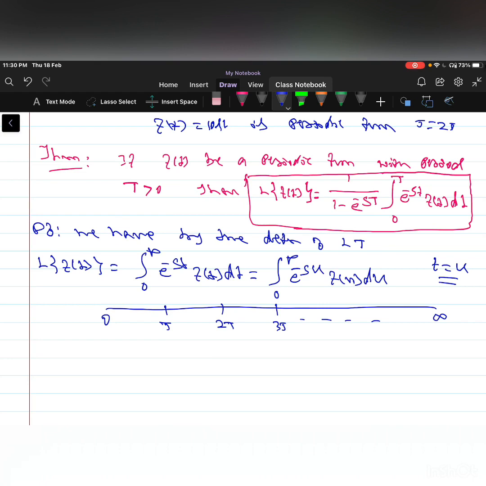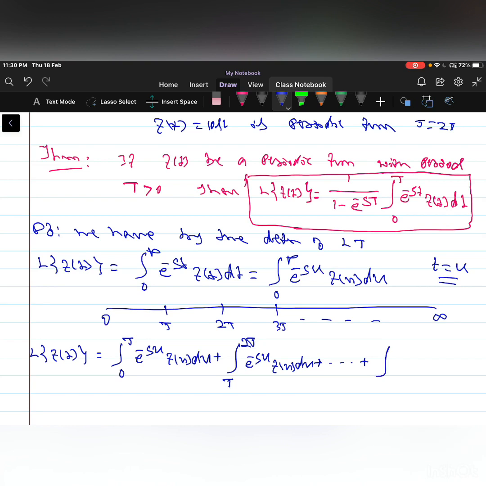So therefore Laplace of f of t can be written as integration from 0 to T e power minus su into f of u du, integration from T to 2T e power minus su into f of u du, and so on.